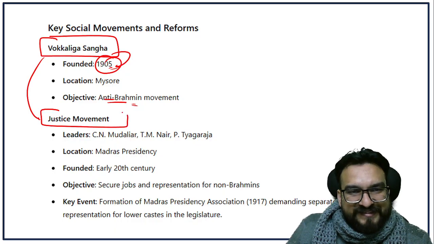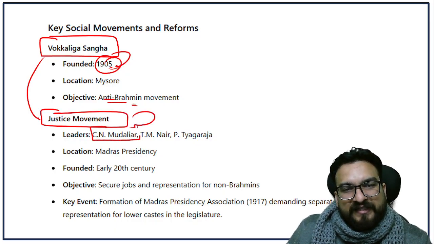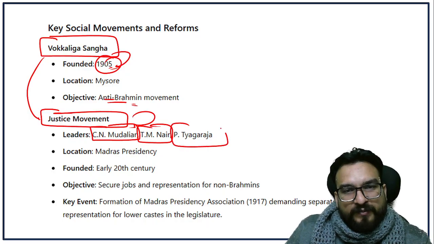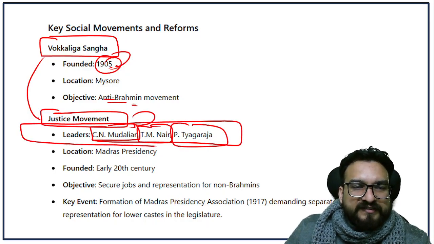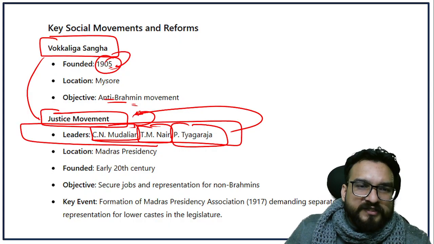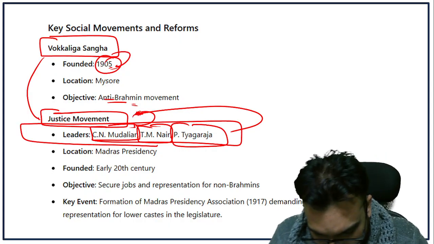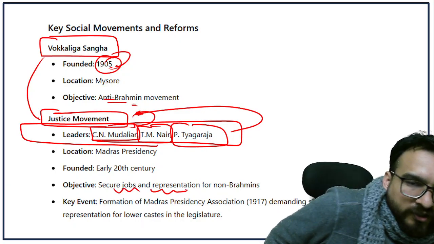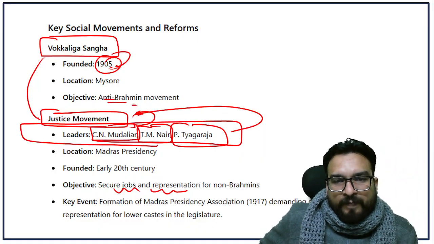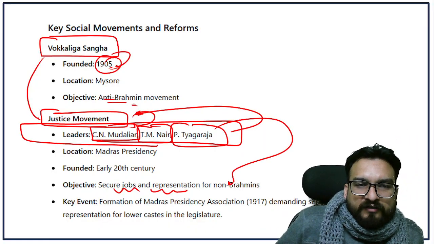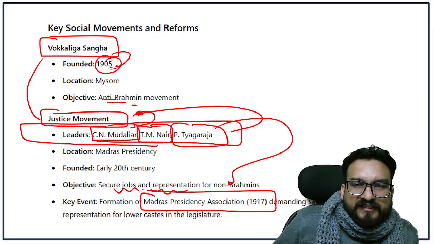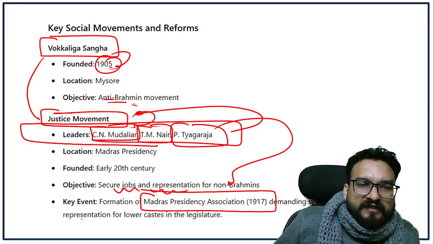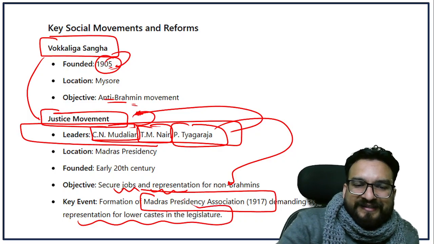Then there was the Justice movement started by C.N. Mudalar, T.M. Nair and P. Tyagaraja. Very, very important. These names are important. Again, what was the objective? The objective was the upliftment of non-Brahmins, to secure jobs and representation for non-Brahmins, guys. They were also important in the formation of the Madras Presidency Association, demanding separate representation for lower castes in the legislature.